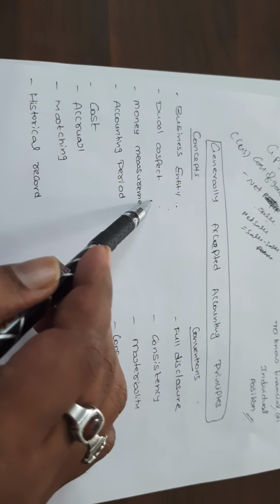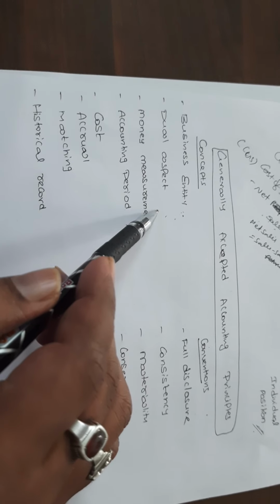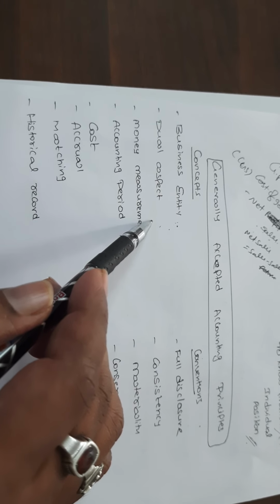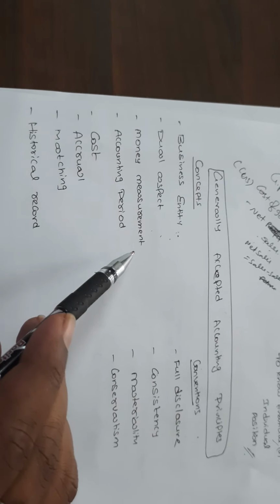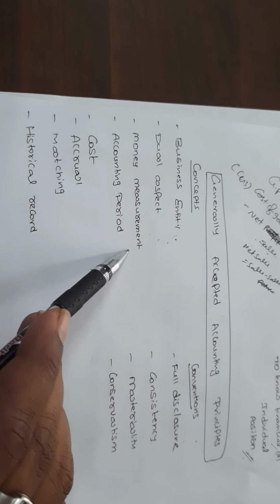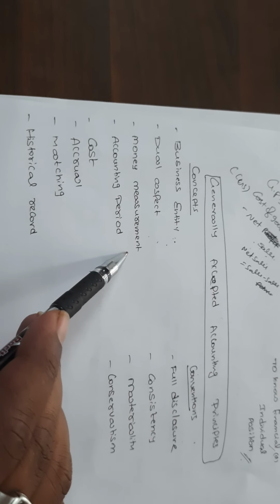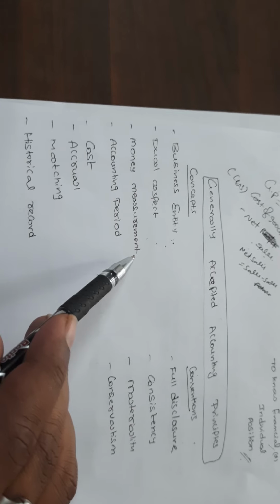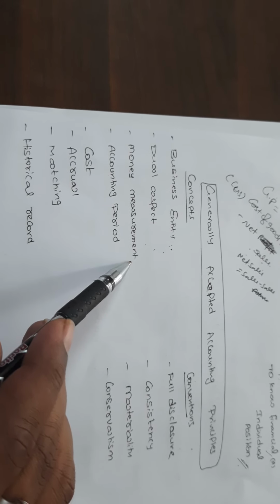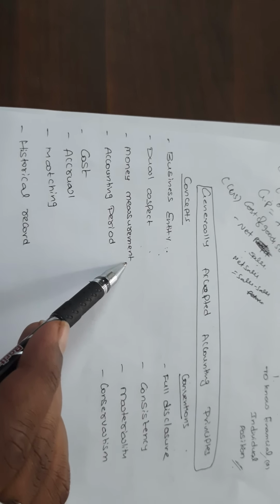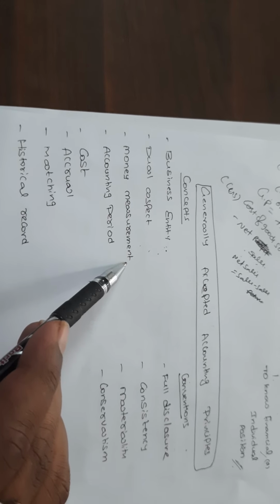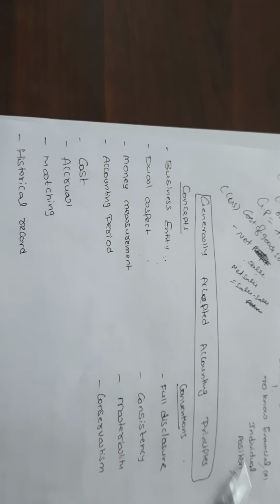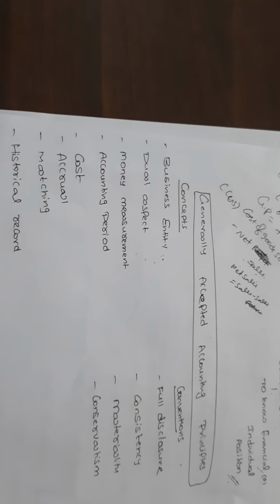And the second one, dual aspect concept. Every receiver is a giver and every giver is a receiver. That is the dual aspect concept. And the third one, money measurement. You cannot measure money in terms of kilograms or quintals or liters. No, you measure money in terms of the standard currency, like Indian rupee, UK sterling pound, US dollar. It depends upon the standard currency in which we are measuring money.